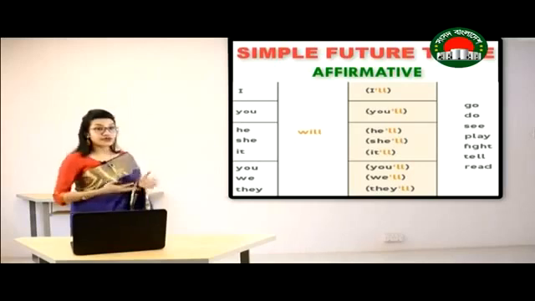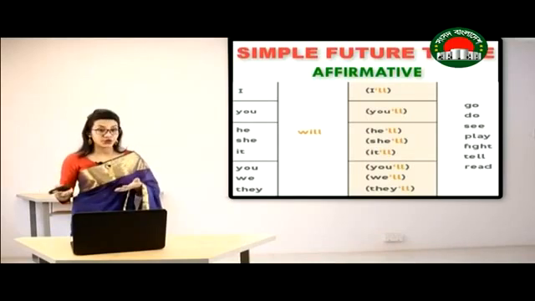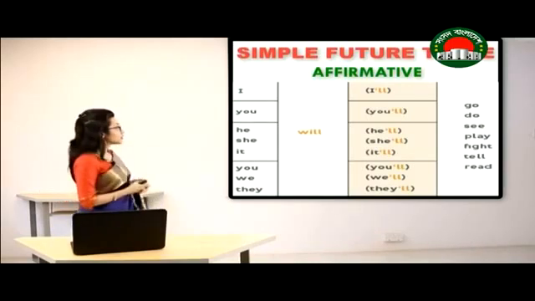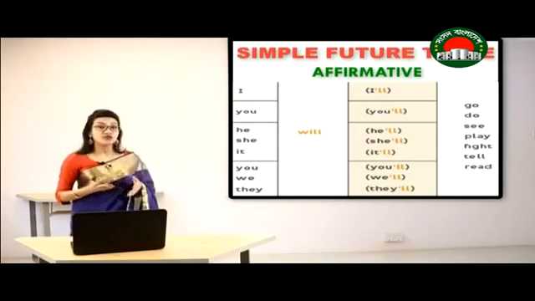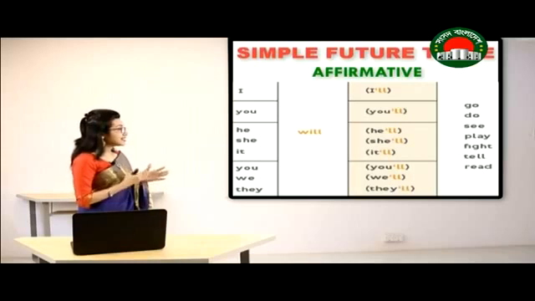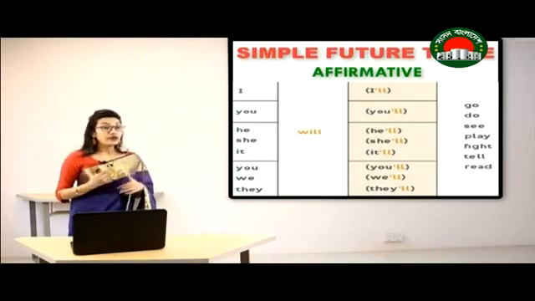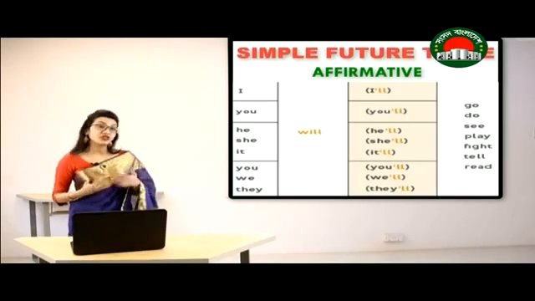All these pronouns that we are giving here, they all are using will as the auxiliary verb in simple future tense. And afterwards, we have used the base form of the verb. That means go, do, see, play, fight, tell, and read. Now, if you want to use the contraction, what you can do?